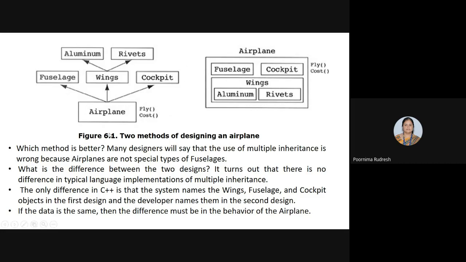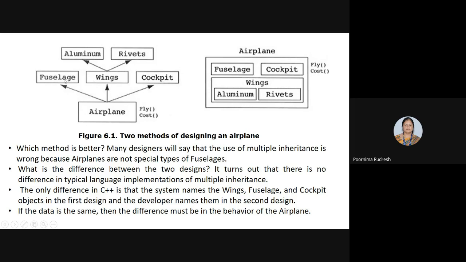The only difference in C++ is that the system names the wings, fuselage, and cockpit objects in the first design, and the developer names them in the second design. So in the first design, who will give the names fuselage, wings, and cockpit? The system will.